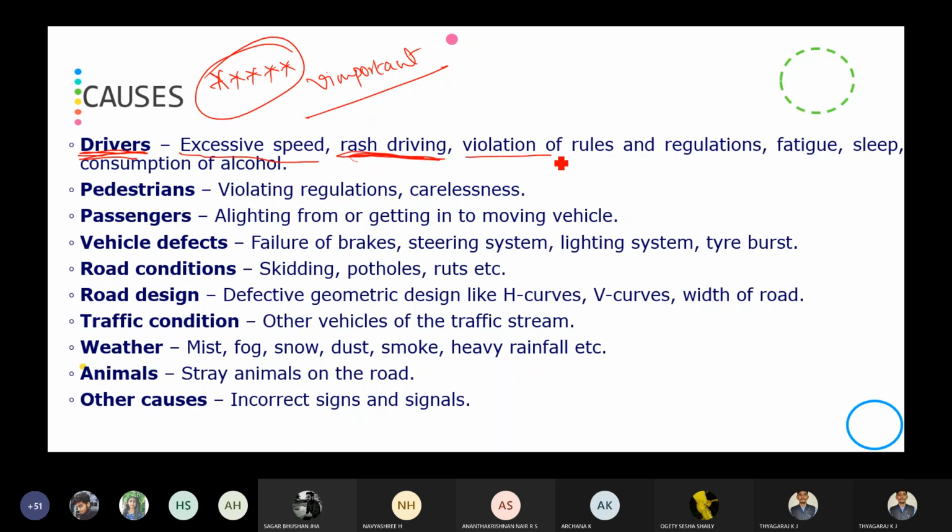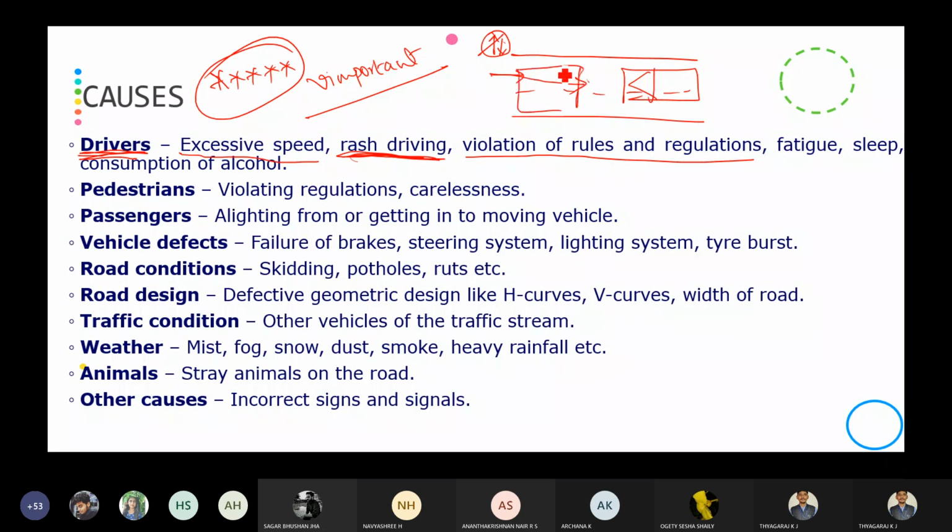Then violations of rules and regulations. For example, a road is made one way, so only one way movement will be there. They have installed the traffic sign saying only one way, but he will be moving in the opposite direction. So another vehicle will be coming in the opposite direction, he may hit that vehicle, and there comes the accident. That is because of violation of rules and regulations, and in the signalized intersection also, there will be some rule violations.